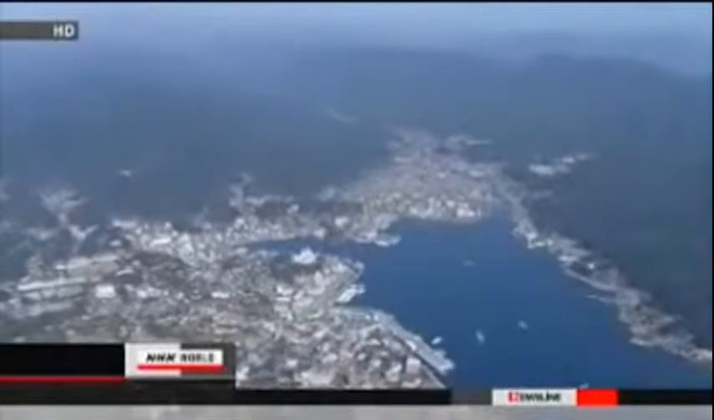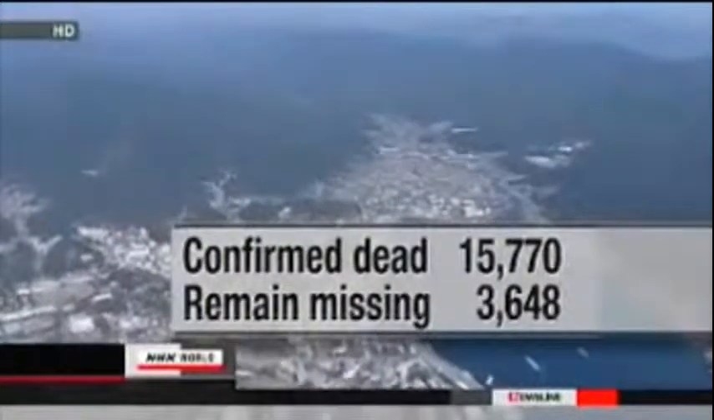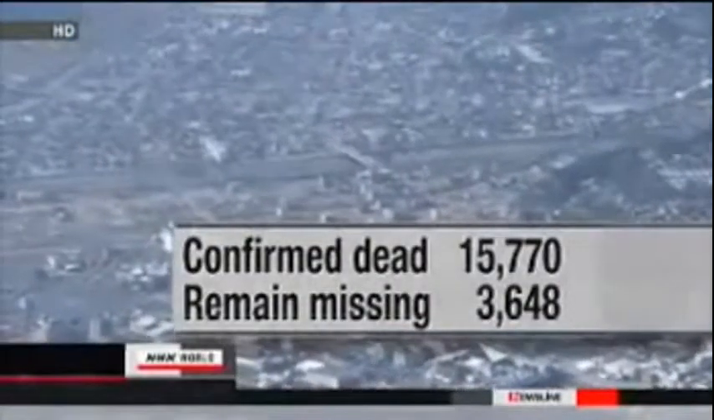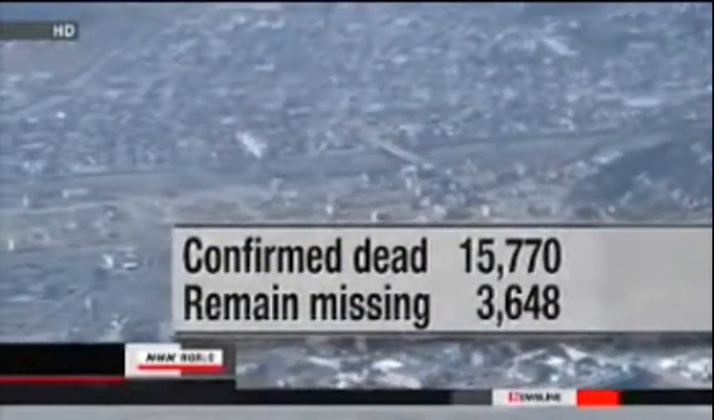It's been 8 months since the March 11 disaster in northeastern Japan, but there's still a long way to go before full-fledged reconstruction can be carried out. Police say close to 20,000 people have been confirmed dead or remain missing as of November 10th. 15,770 people are confirmed dead and 3,648 remain missing in the devastated prefectures of Miyagi, Iwate, and Fukushima. Reconstruction plans for the disaster-hit areas have been drawn up by 8 local governments in Iwate and 7 in Miyagi.